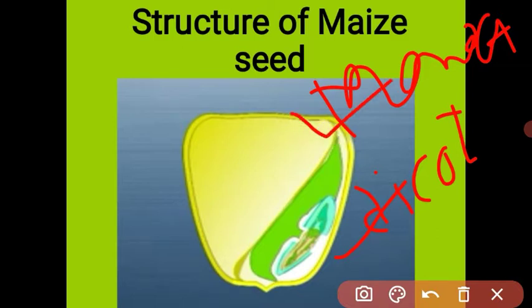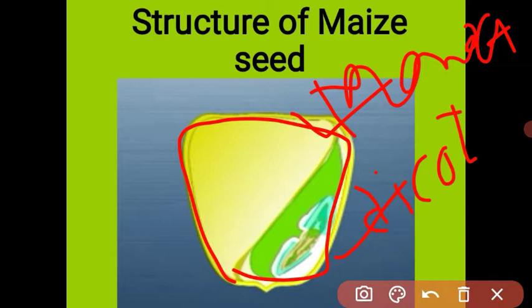Maize is one kind of grain. It is a monocot seed. What is a grain? A grain is also a fruit, but in this fruit the ovary wall and seed coat are fused together to form one fruit. This fruit is called a grain. Maize, wheat, jowar, bajra, these are grains.